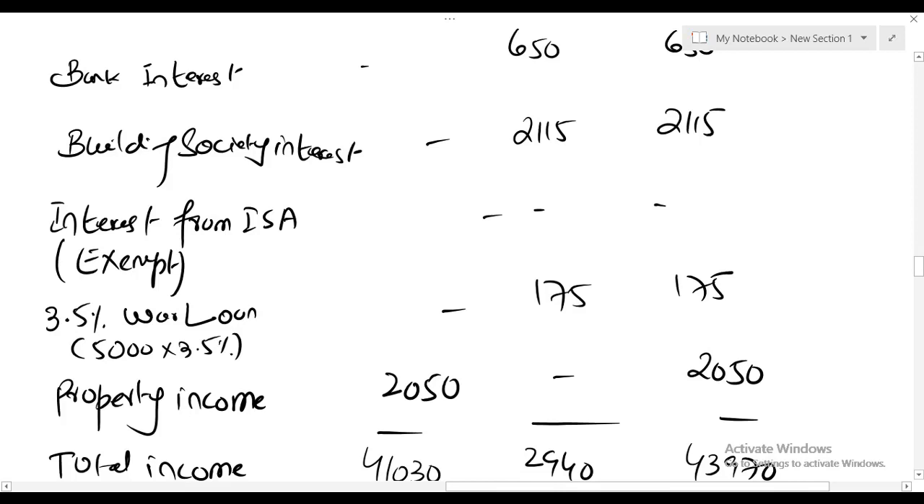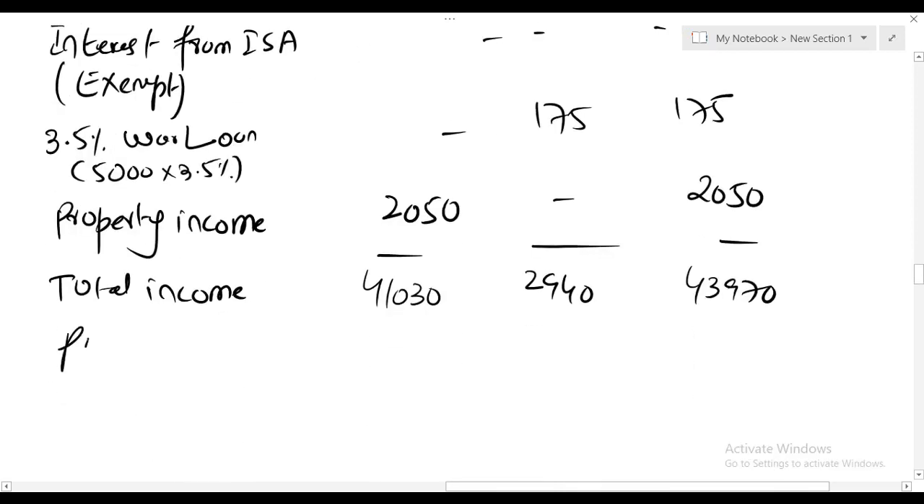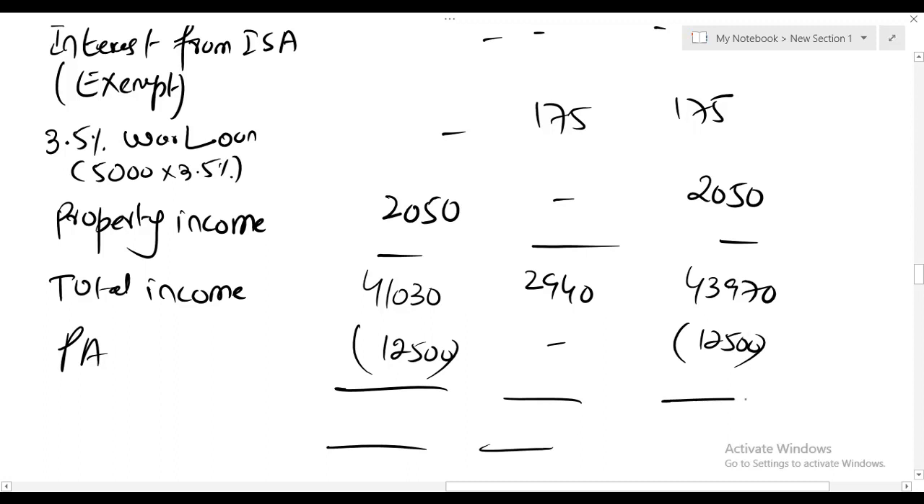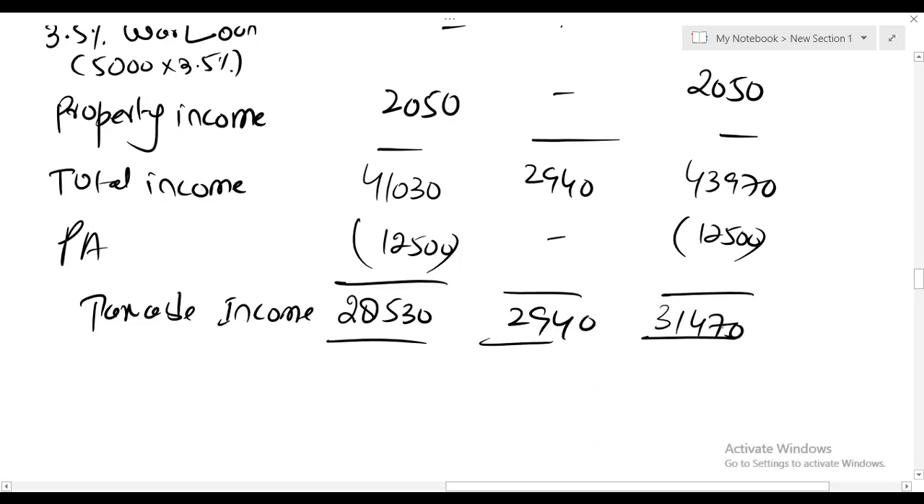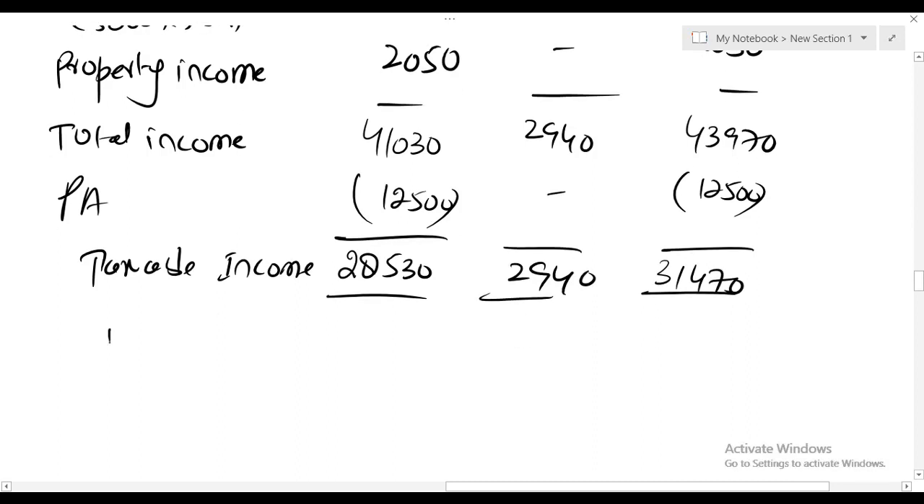Great. Personal allowance, we need to deduct from non-saving income. We will have taxable income. 41,030 minus 12,500 gives us 28,530. Plus 2940, it comes to 31,470. So let's calculate income tax.